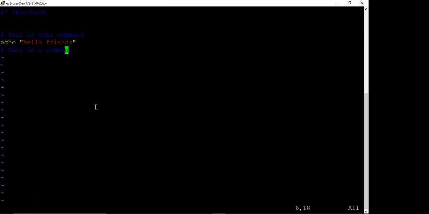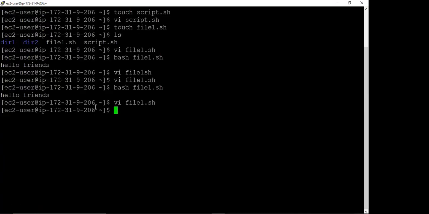Then we escape, save and quit. And if we run the file, see we have the same result, it is not showing the comment. It never reflects the comment. So let us move to the next part.